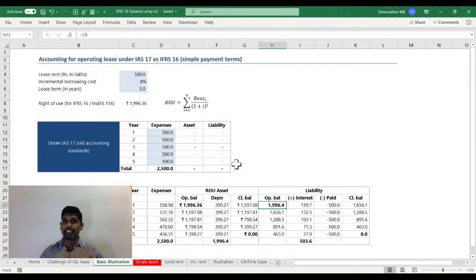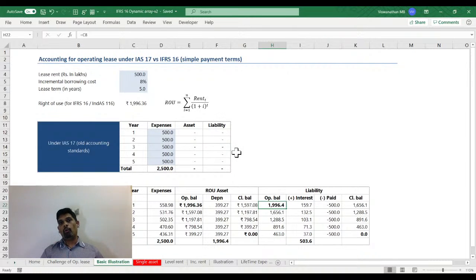Now, what challenges does it create for me? Think of it. If you're talking about a going concern, if they have signed a 5-year lease, wouldn't they be renewing it at the end of 5 years? Either the same property or some other property, right? Eventually, if I'm a going concern, I need a property. So if the lease term ends, I have to renew or take a new lease.